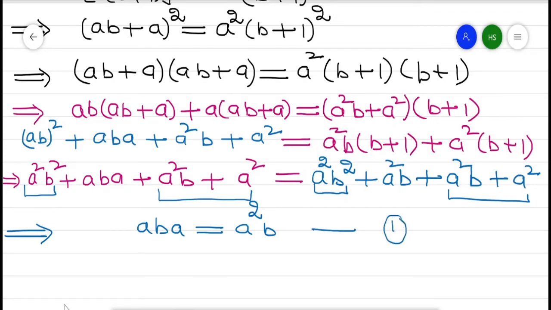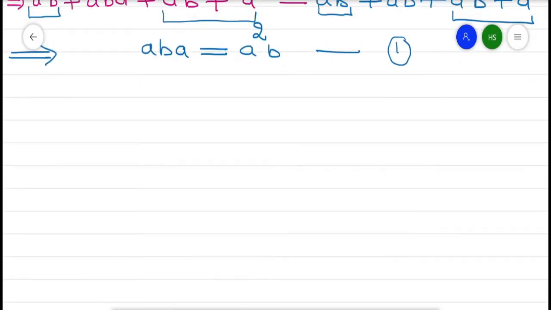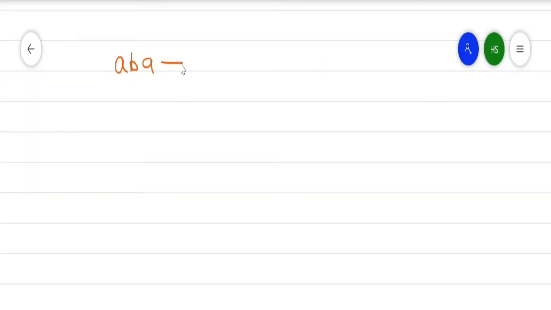So we have ABA equal to A squared B for every A, B belonging to R. This is equation number 1.